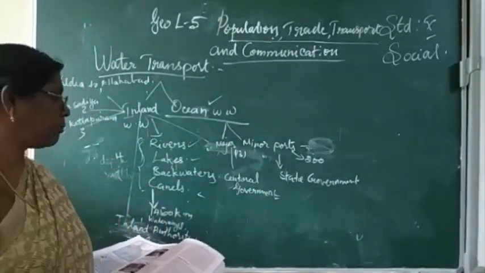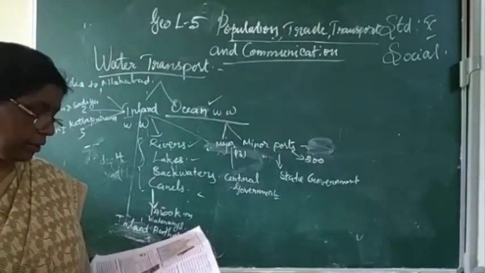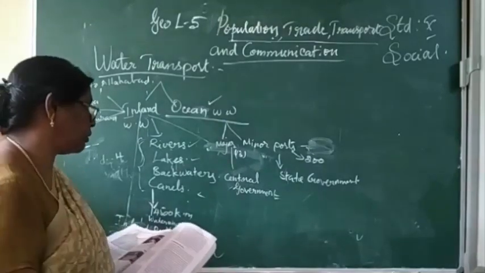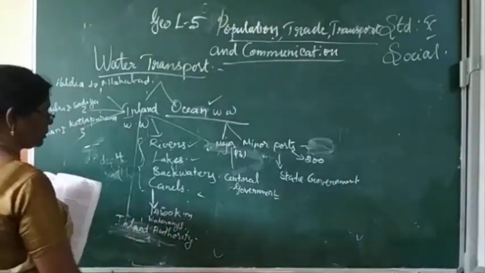Some important examples of major ports are Paradip, Visakhapatnam, Kolkata, Chennai, Ennore and Tuticorin. These are the major ports.